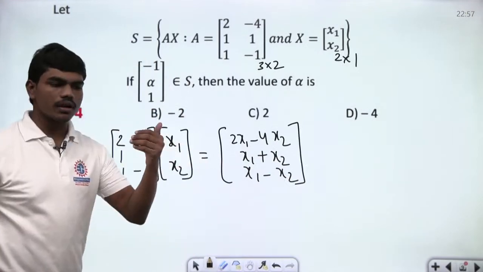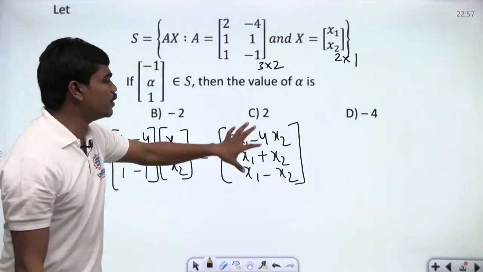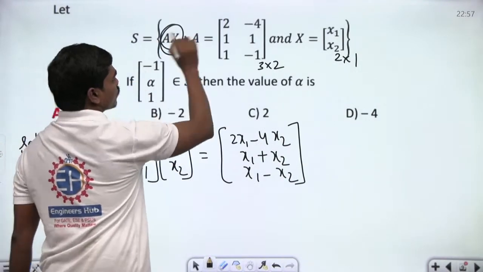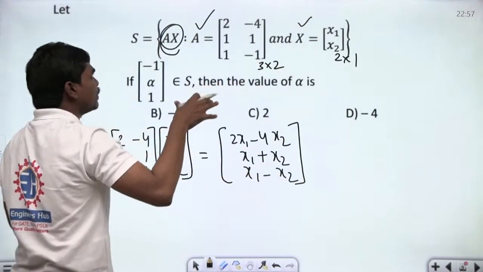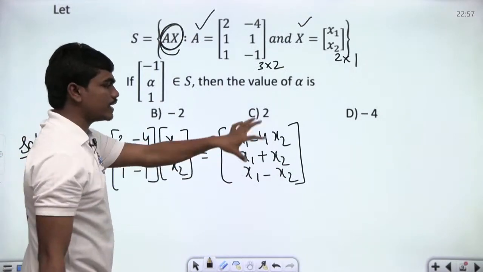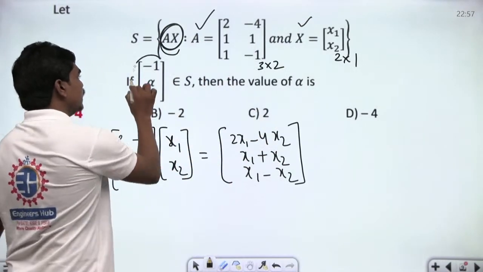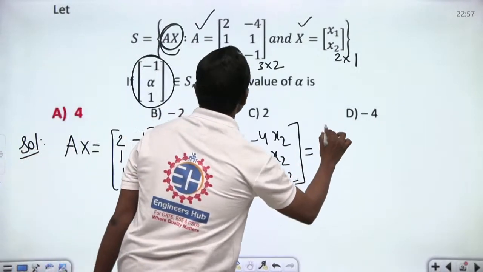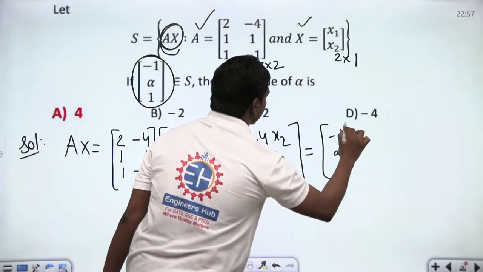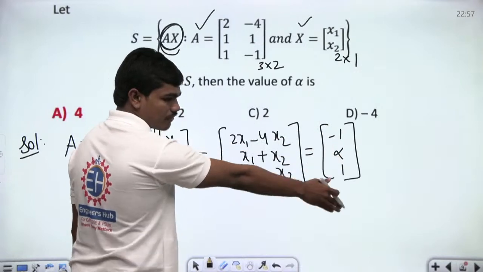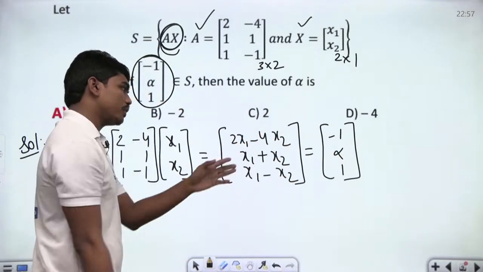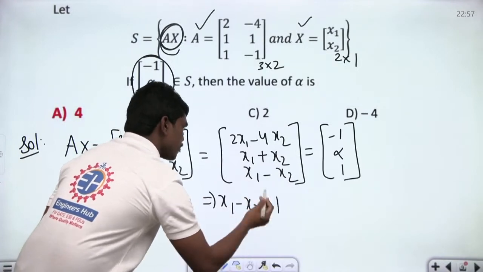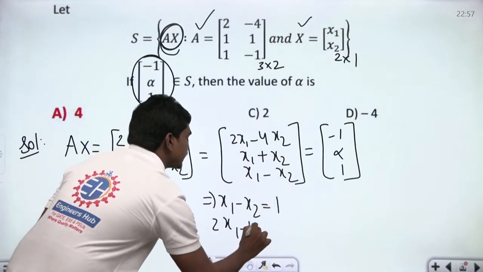So any element in this set S will be of this form, correct? Because this set S contains the elements A into X, but of course this is A and this is X. So any element that lies in S is definitely of this form, and it's given clearly that the vector minus 1, alpha, 1 also belongs to S. Then definitely this minus 1, alpha, 1 should be similar to something like this. So if you equate the terms correspondingly, x1 minus x2 is equal to 1